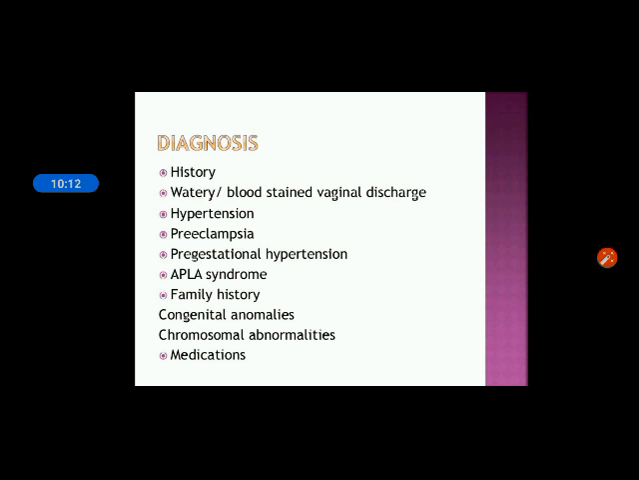The next is family history. We should take proper family history, like congenital anomalies or chromosomal abnormalities, or whether any such condition was present in a previous baby. The next is medications, like if any medications are being taken for treatment, like the PG inhibitors or the ACE inhibitors, because those are drugs which cause damage to the fetal renal system. So this kind of history we should take from the mothers.